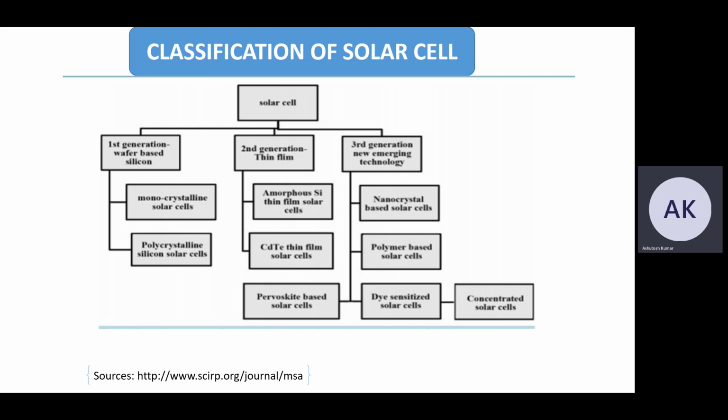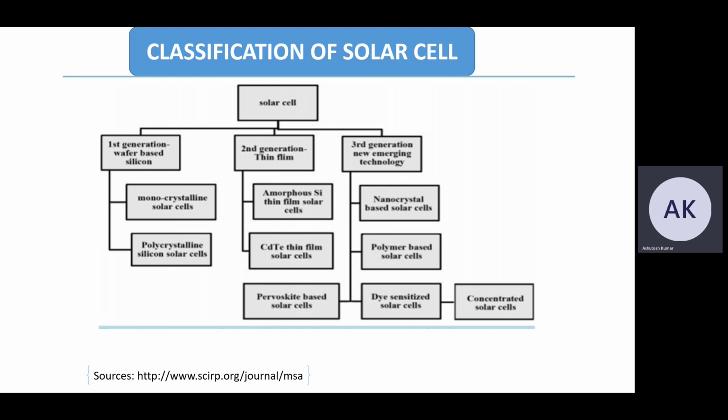The third generation is also known as the new emerging technologies: nanocrystal based solar cells, polymer based solar cells, dye sensitized solar cells, and concentrated solar cells. Perovskite based solar cells are also going to be next generation solar cells.